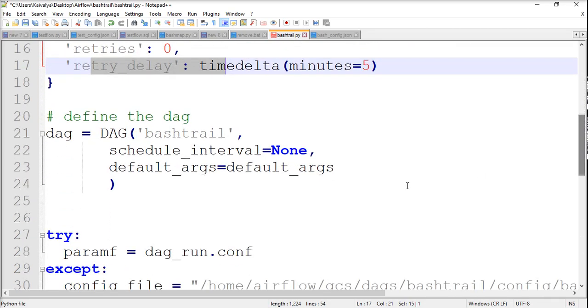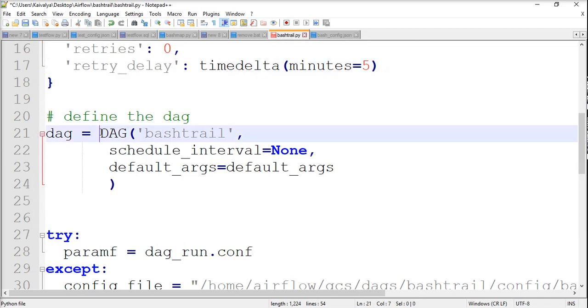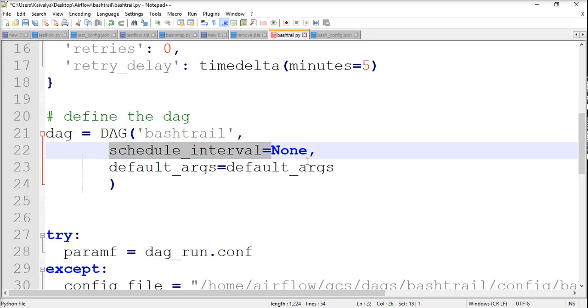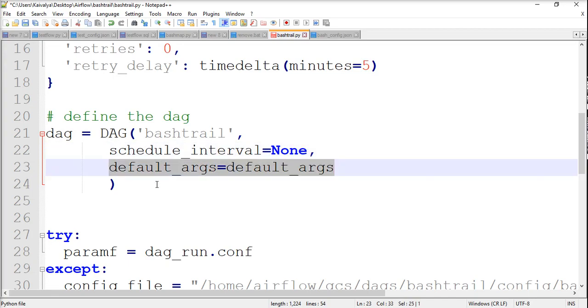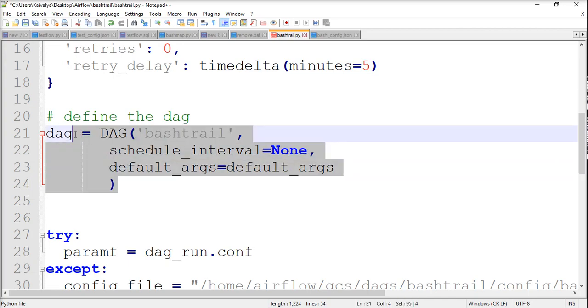Then we have to define a DAG. For that we imported the DAG functionality. It has parameters: the name of the DAG, then the schedule interval if you are scheduling it, and the default arguments that we just created. And then with the help of this syntax we will create a DAG named dag.